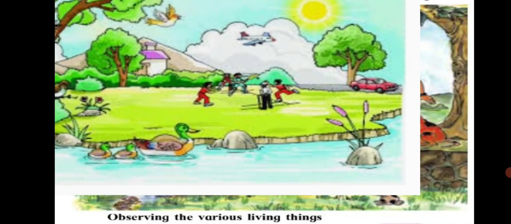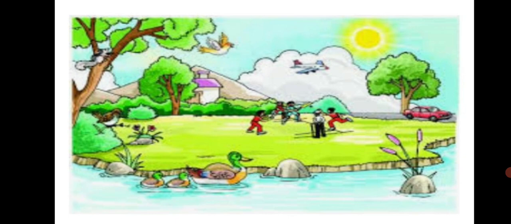Now, repeat the activity near your house, in the school garden, or in a field, anywhere of your choice. And then answer the following questions. First, in the course of your observations, did you notice any signs of the presence of living things, though the living things themselves were not seen? For example, did you notice any partly eaten fruits or shells, fallen feathers, animal tracks, dung, droppings, nest, cocoons, eggs, honeycombs, etc.?